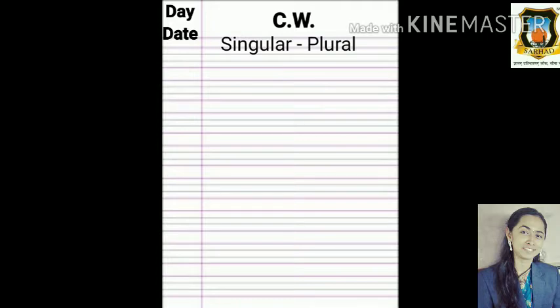Here you can see a 4-line page. You have to use a 100-page, 4-line, A4-size notebook for grammar. On this page, before writing, you have to write CW above the pink line. After that, write the day and date in a square. After that, write the singular and plural topic name on the first line and then start your writing.